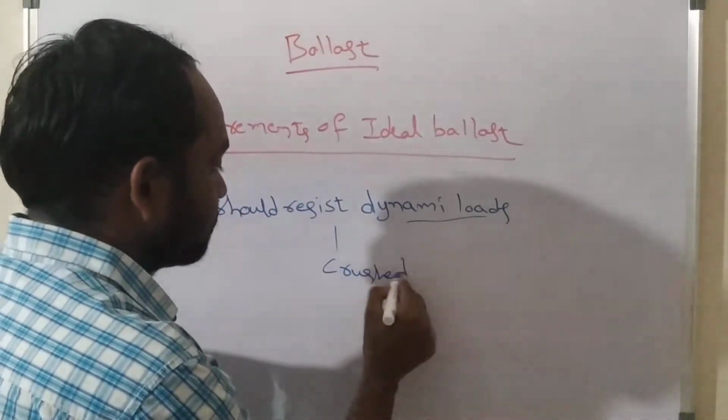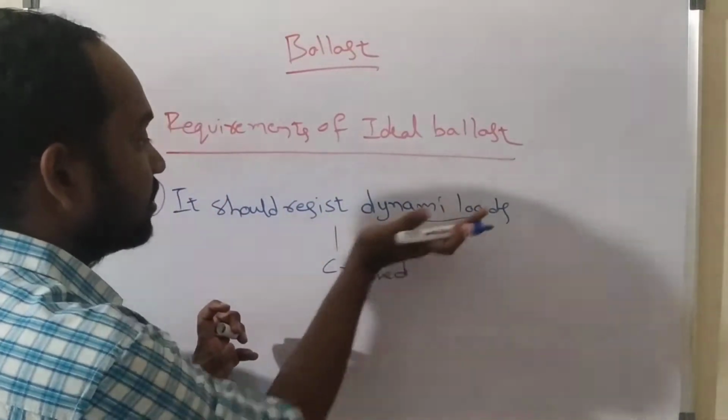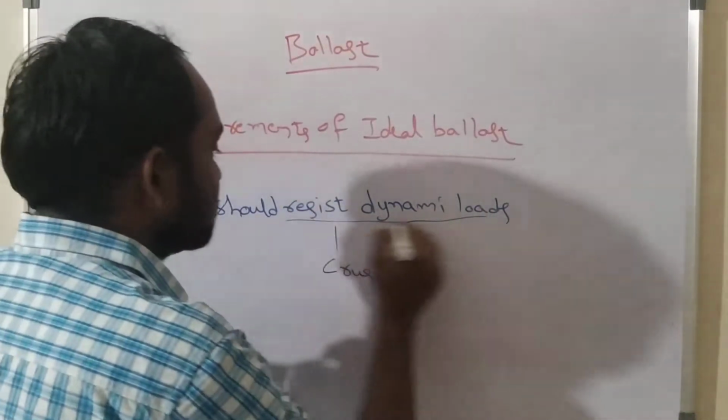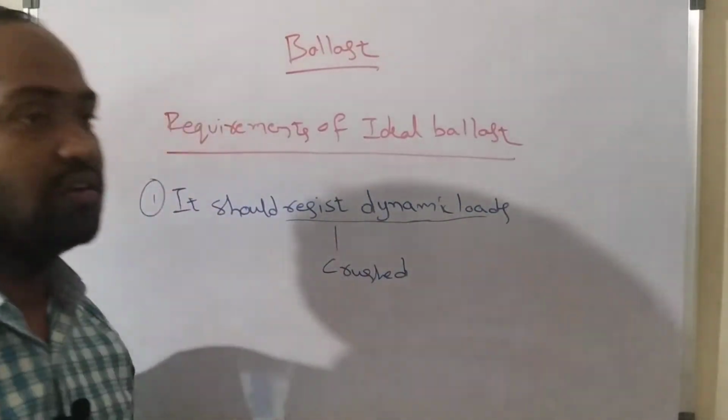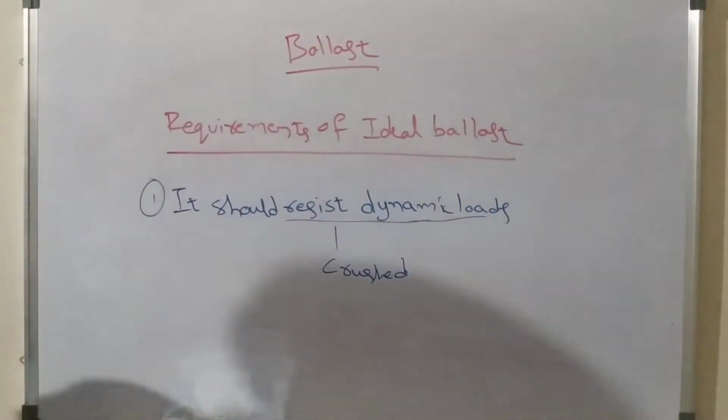So it should not get crushed under dynamic loads, which means it should resist them. This is the first requirement of an ideal ballast.